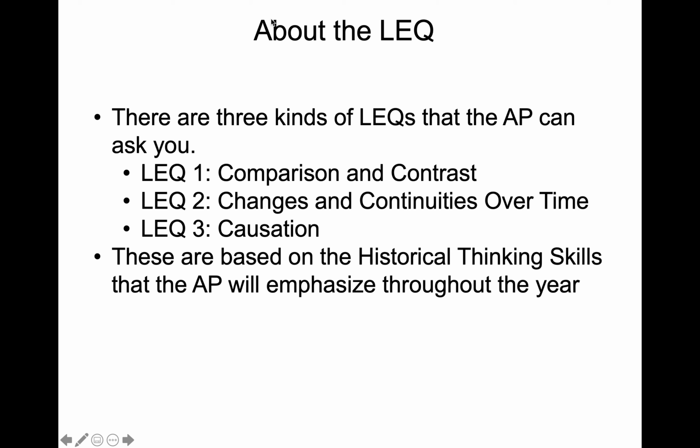So the first prompt could be, analyze and explain the various causes and effects of the French Revolution, right? And that could be prompt 1. The second prompt could be analyze the various causes and effects of World War I, and that could be prompt 2. And then prompt 3 could be analyze the various causes and effects of the Protestant Reformation or the Renaissance, right? So you're going to get 1 skill and 3 different prompts related to that skill, and you're going to pick one to write about. Okay, so that's kind of how the LEQ is going to look, and we're going to be practicing that for the rest of the year.